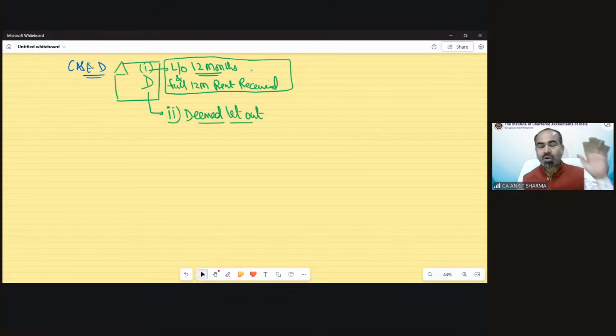Because if you focus on that case, then you will just apply the provisions of that case without any confusion of applying any other concept. Okay, so now we will see how to solve those cases that fall under case number D.